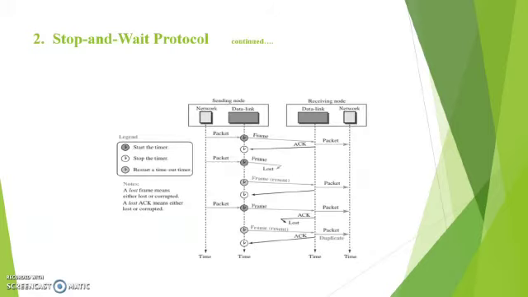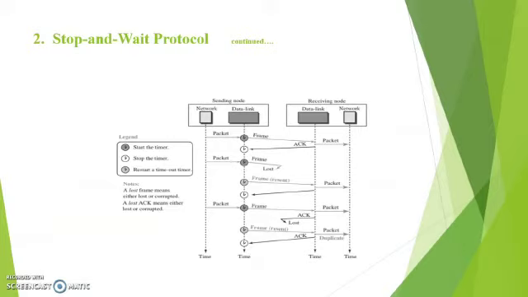This is the flow diagram of the stop and wait protocol. Here we have a sending node and a receiving node. In the sending node, the network layer gives the packet of data to be sent to the data link layer. The data link layer converts the packet into a frame, starts the timer and sends the frame to the data link layer of the receiving node. The receiving node, after receiving the frame, gives it to the network layer as a packet, and the acknowledgement is given back to the data link layer. When the acknowledgement reaches the sending node, the timer will be stopped.